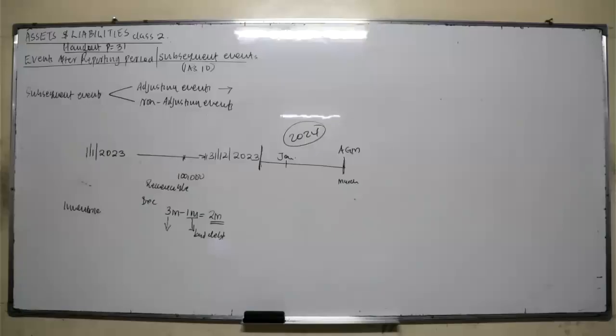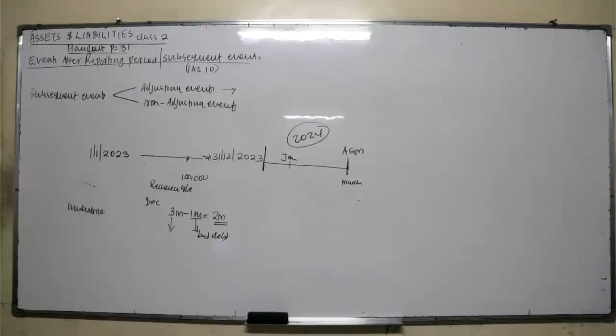Number 6, expropriation of asset by the county government. You might not be understanding what that means, but does it fall under what I have given you as the adjusting events? No, so therefore automatically it becomes non-adjusting. Good.